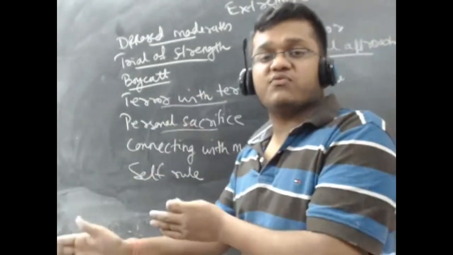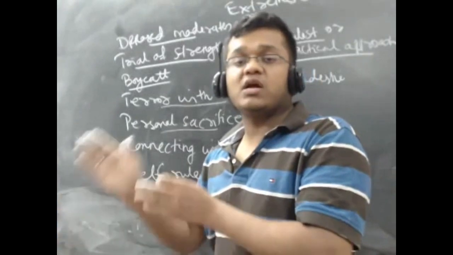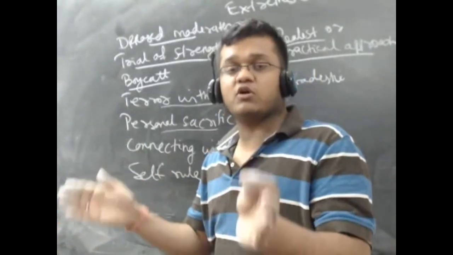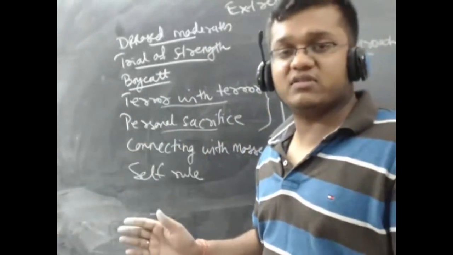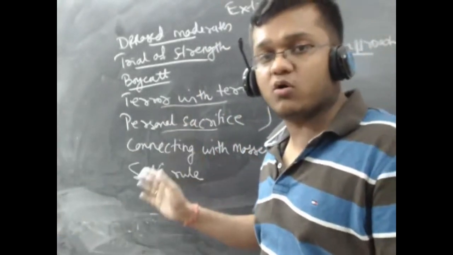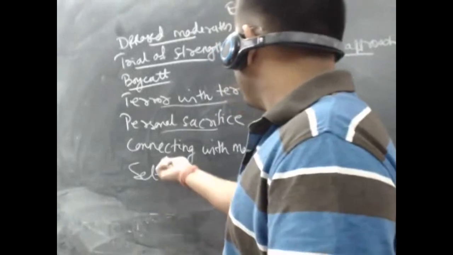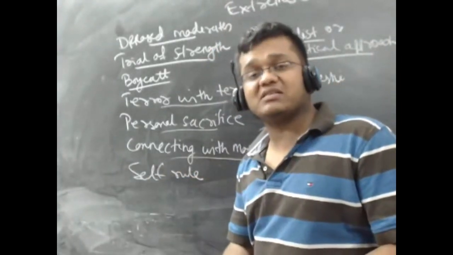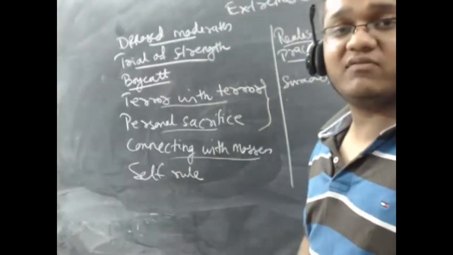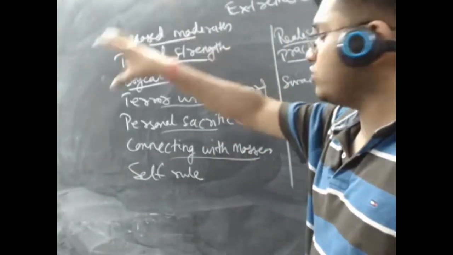So their path was different, but that does not make them wrong. It is different from the moderates, because moderates believe in a peaceful fight. Extremists believe in fighting with arms, but that does not make them wrong. Then they believe in connecting with the masses. Now, why did they believe in connecting with the masses? These people believed in connecting with the masses because they wanted to inflict terror.